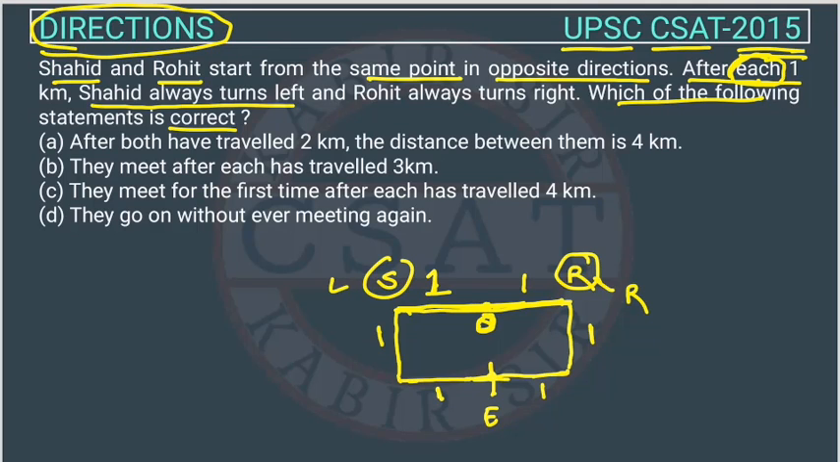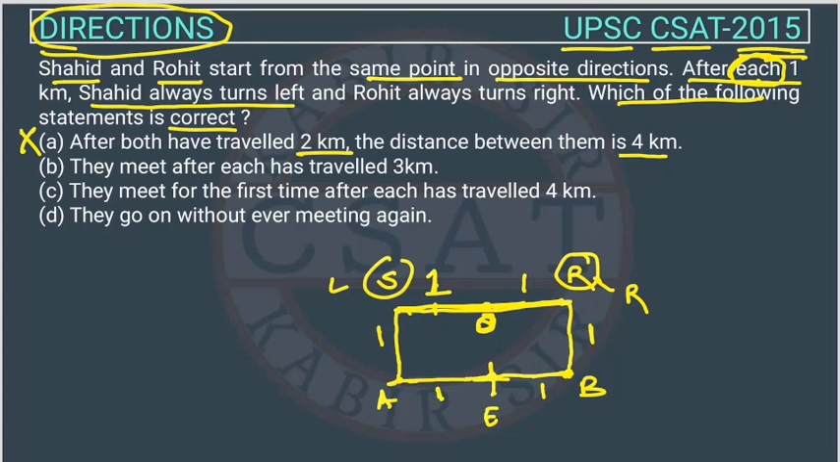After both have traveled 2 kilometer, the distance between them is 4 kilometer. Here Shahid traveled 1 kilometer, and in total till here, how many kilometers did he cover? Shahid 2. And here Rohit also, when he is reaching here, on the B point, he covered 2 kilometers. So the first statement is saying that the distance between them is 4 km. This is wrong because the distance between them is 2 kilometer. So distance between A and B is 2 kilometers. So option A is wrong.